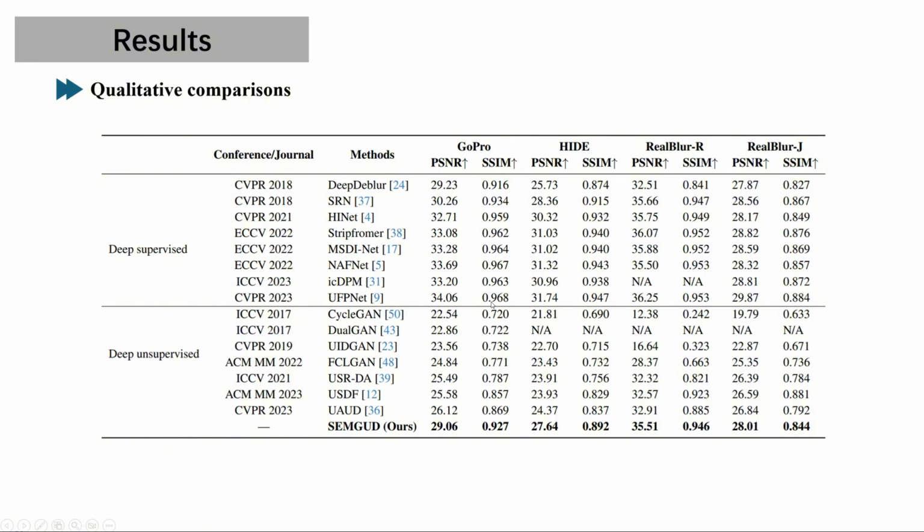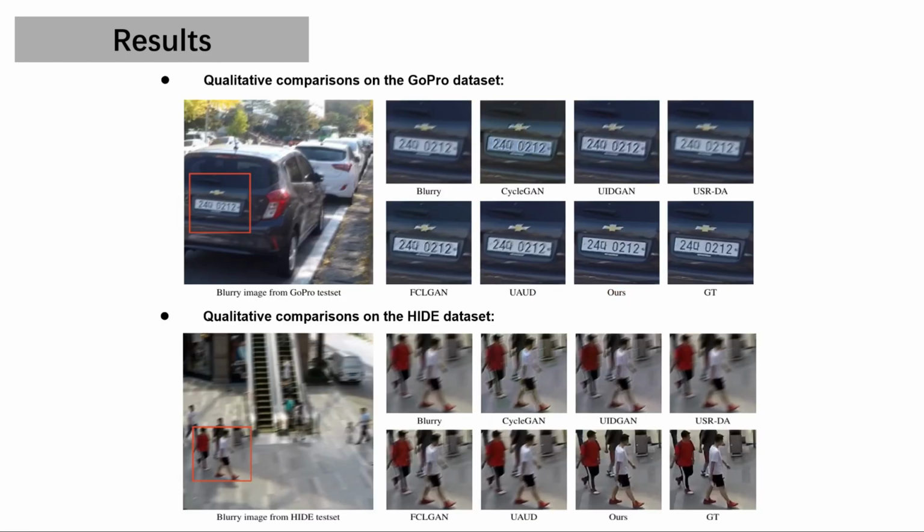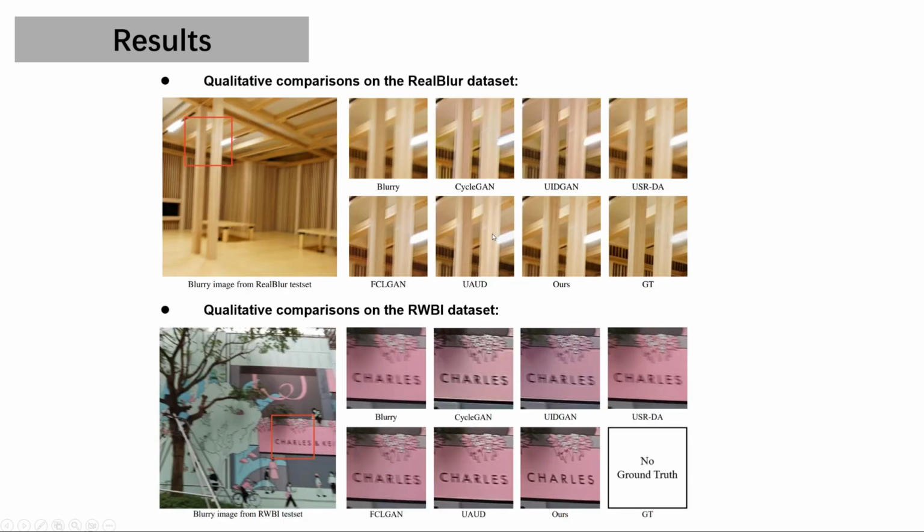This table presents the PSNR and SSIM results for various single-image deblurring test methods on the GoPro, HIDE, and RealBlur test datasets. It is evident that our proposed method outperforms other unsupervised methods. It's worth noting that all the mentioned models are trained on the GoPro dataset, which further demonstrates the excellent generalization performance of our method from GoPro to other real-world datasets. We compare the visual deblurring results of different unsupervised methods on the GoPro, HIDE, and RealBlur datasets, as presented in the figure.